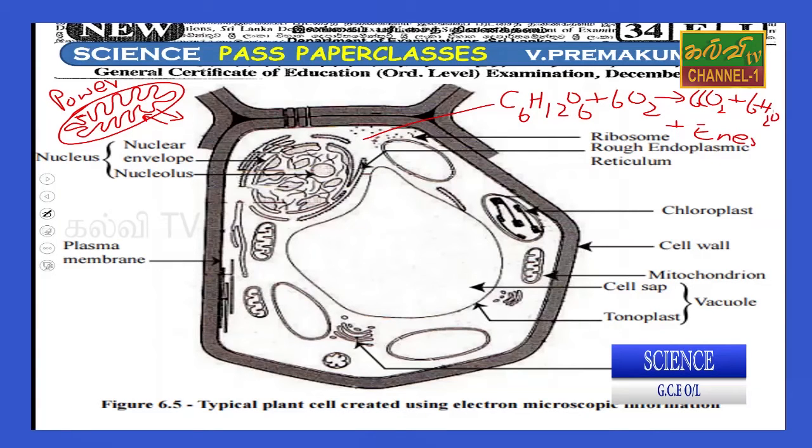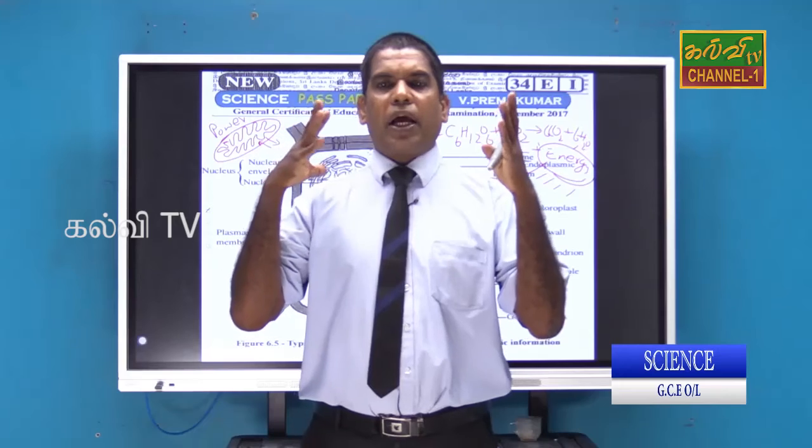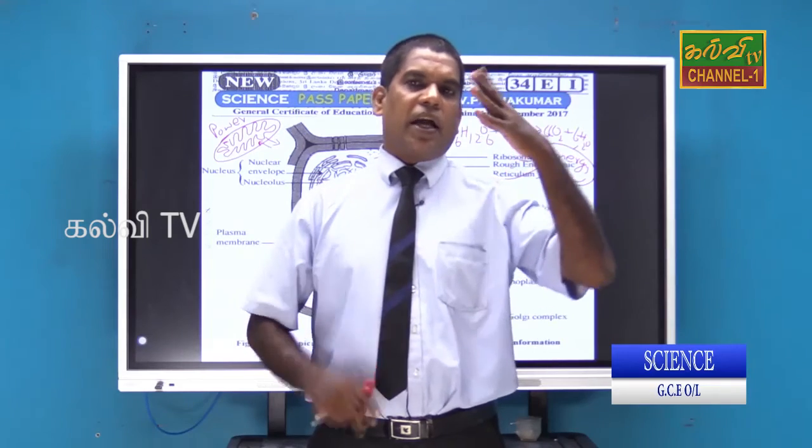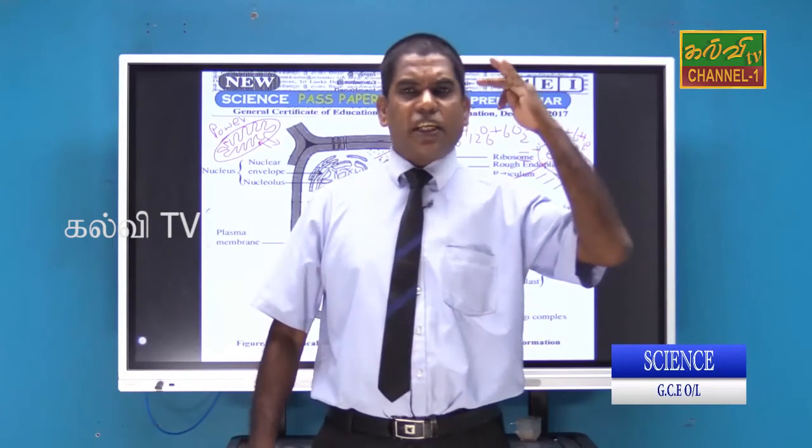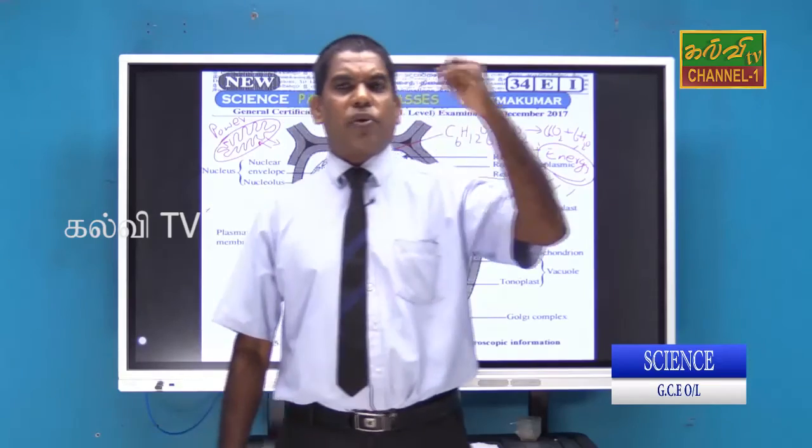That energy is not a substance, it's not matter, so it can be stored in another form of energy. We already studied many energies: electric energy, kinetic energy, potential energy, nuclear energy.